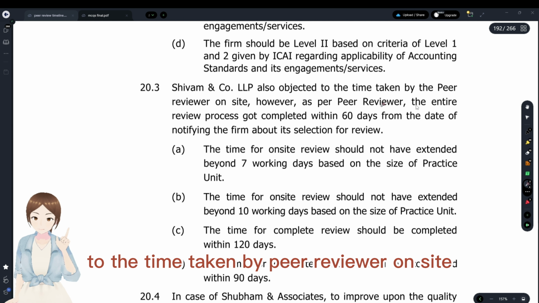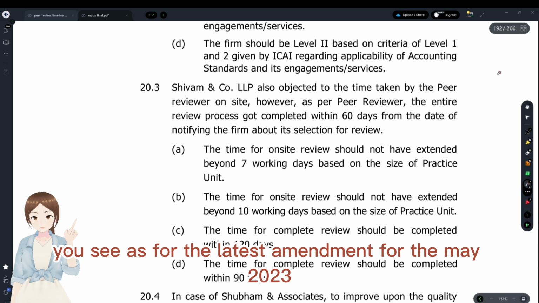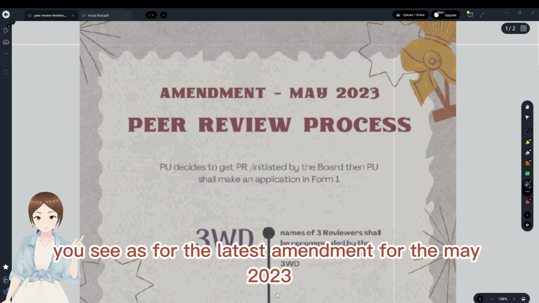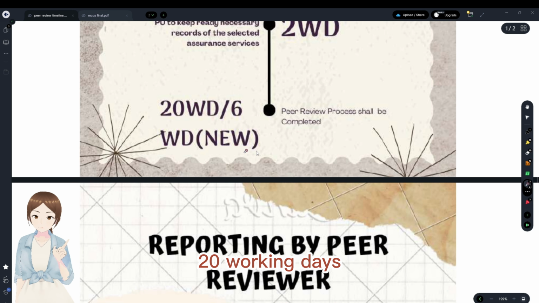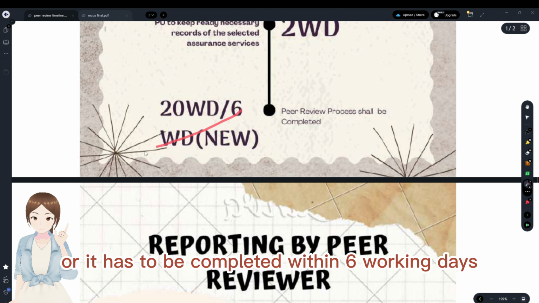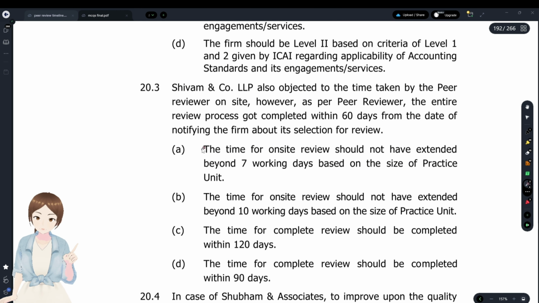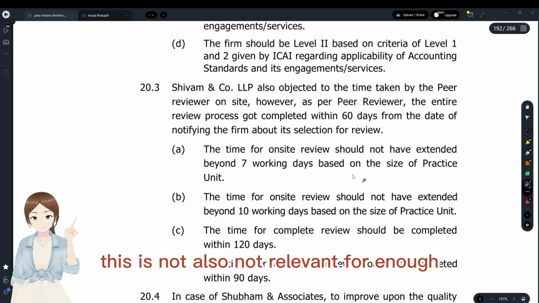Shivam also objected to the time taken by the peer reviewer on site. However, as per the peer review, the review process got completed within 60. You see, as per the latest amendment of May 2023, the review process has to be completed within 20 working days. If it's a new unit, the definition was also discussed, right? It has to be completed within 6 working days. So a modification is required here. This is not relevant for now.